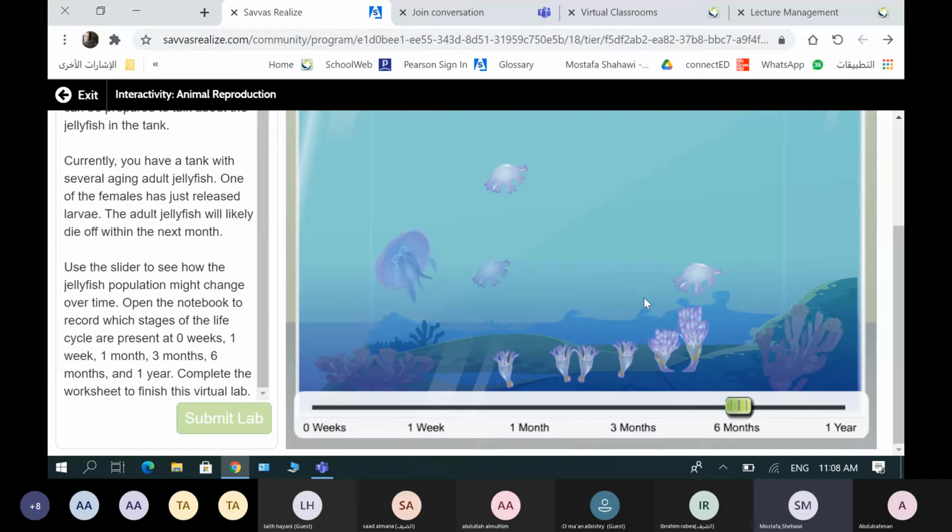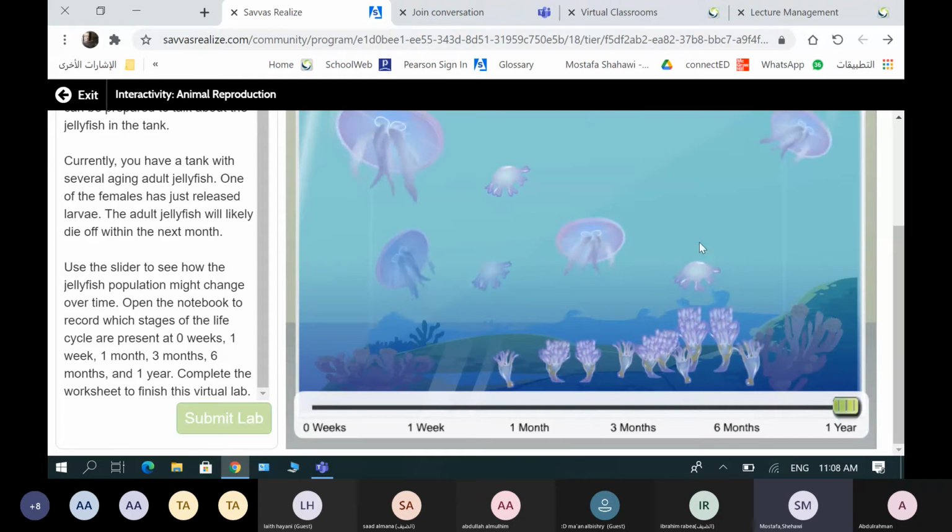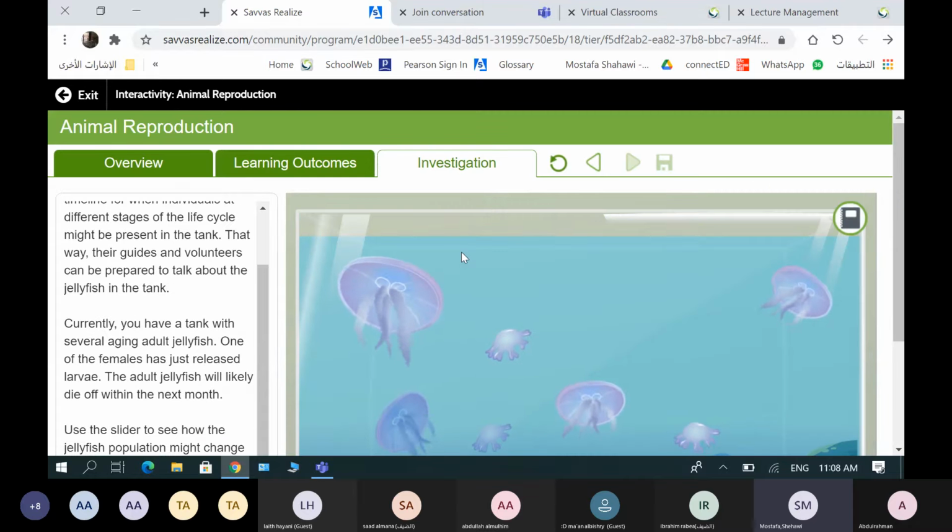After 6 months, some of the jellyfish develop into adult jellyfish. After 1 year, most of the new jellyfish are adult, and there are still new jellyfish, as we see right here. This is the life cycle of one animal, the jellyfish, and it includes both asexual and sexual reproduction.